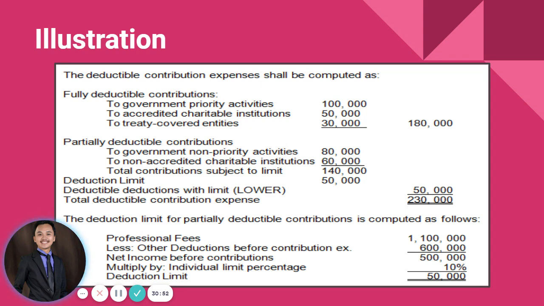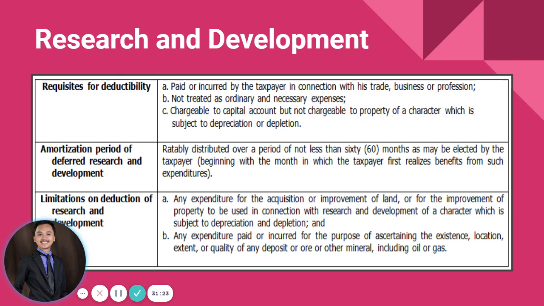So in that case, if it is not deductible, or the donee institution or the recipient institution is not qualified, then it is the donor or the taxpayer who will pay more tax instead of having tax savings from that contribution. Okay?